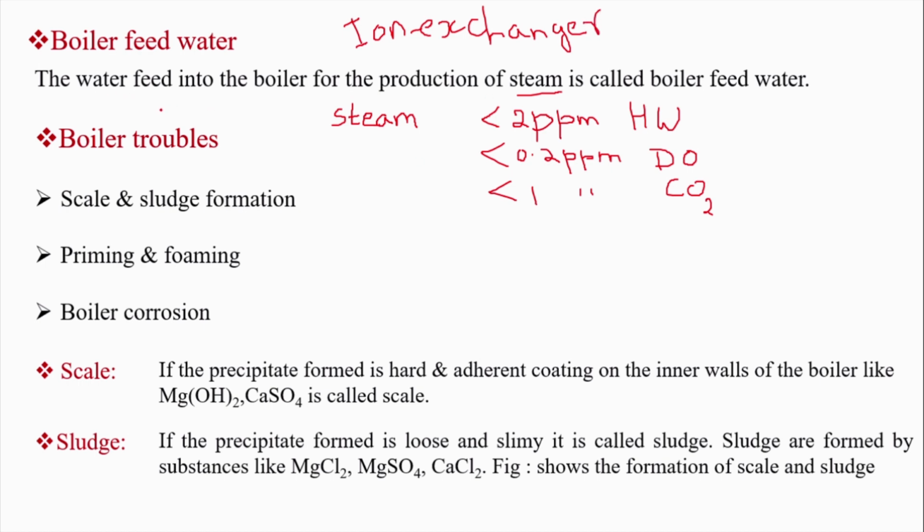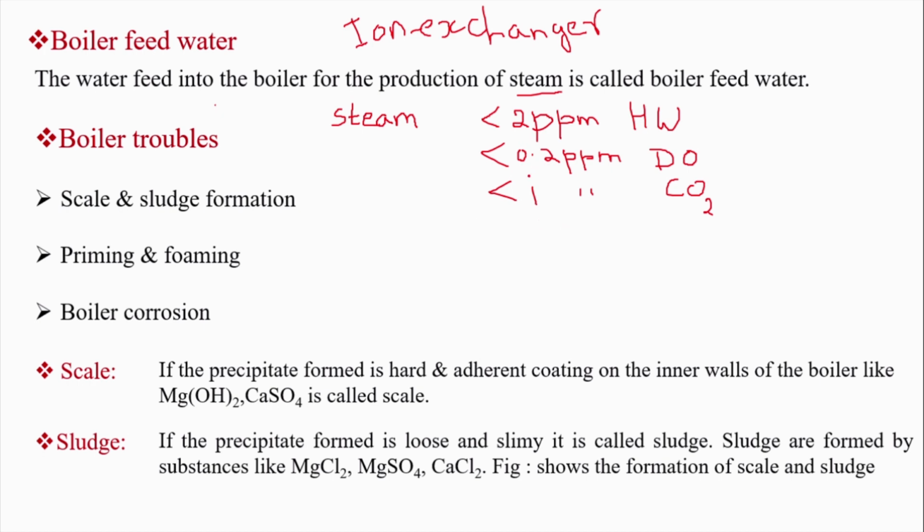So the boilers must be equipped with an ion exchanger. It satisfies the parameters specified for the boiler feed water, such as the hardness must be less than 2 ppm, dissolved oxygen must be less than 0.2 ppm, as well as carbon dioxide must be less than 1 ppm.